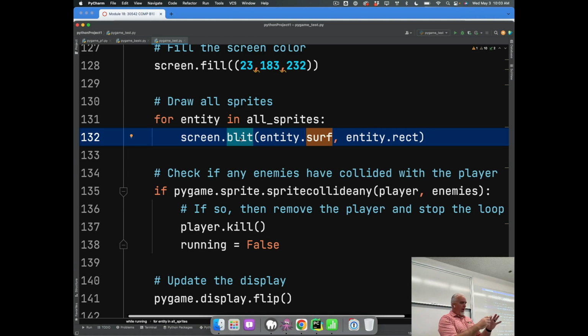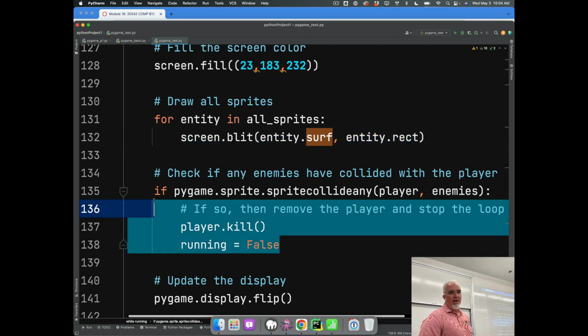If you think of a movie, right? A movie has frames. Every time we go through this cycle, it updates all the sprites. It checks all the things. It makes sure nothing's off the page and all that stuff. And then it draws the screen, fills the screen with blue, and then draws all the sprites where they are. Every single frame of the game. Boom, boom, boom, boom, boom. And that's what makes it look like things are moving.